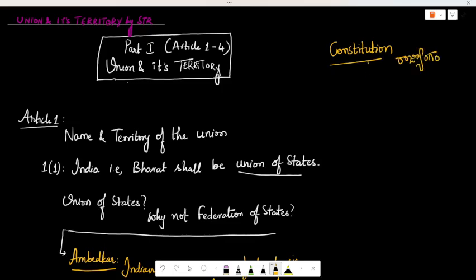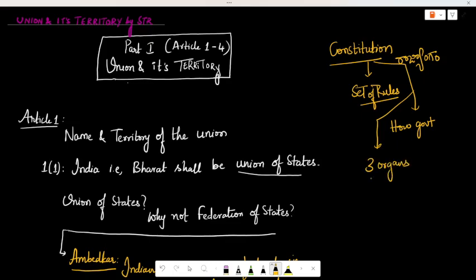In this we'll have a set of rules, and also how a government should perform, I mean how a government should be run, and the three organs of the government and their functioning. So what are the three organs of the government? We know that they are legislature, executive, and judiciary. How they should perform will be written in the constitution.